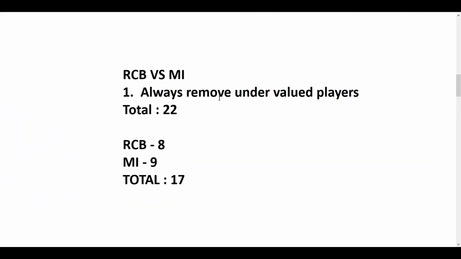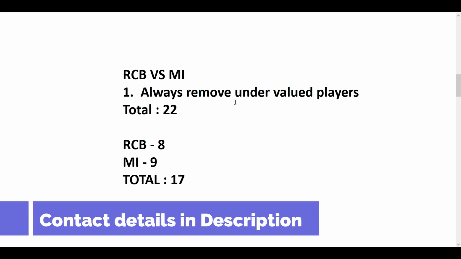We need to always remove undervalued players. The first tip is always remove undervalued players. For example, in a match we have 22 players, right? 11 players from both the sides. You need to remove at least 2 to 3 players from both the sides.